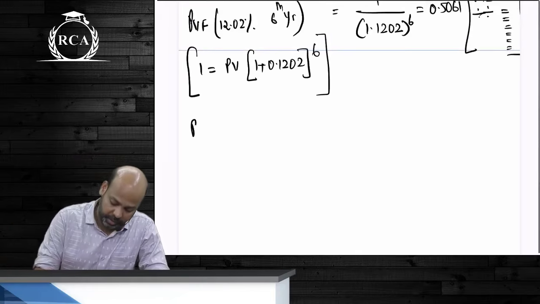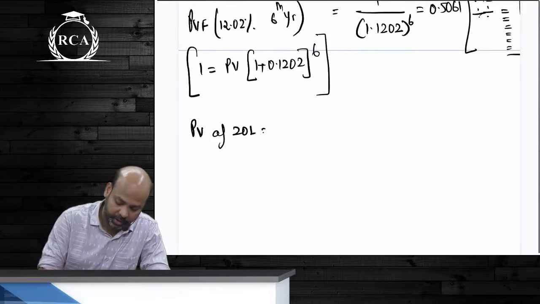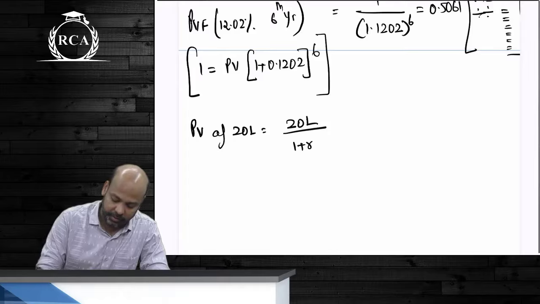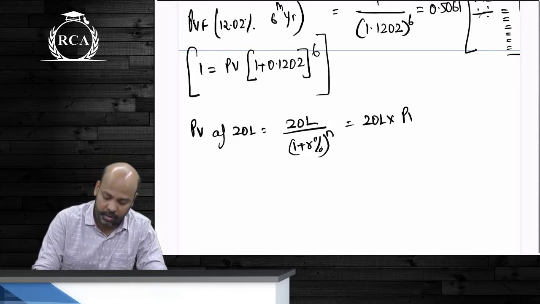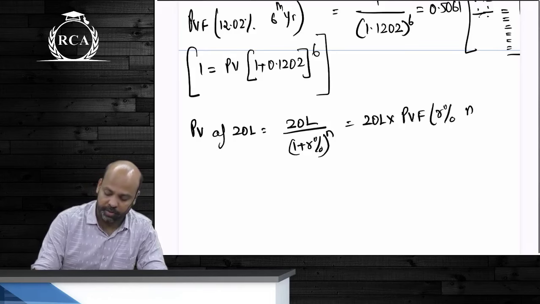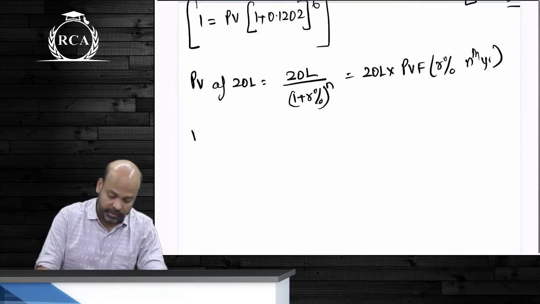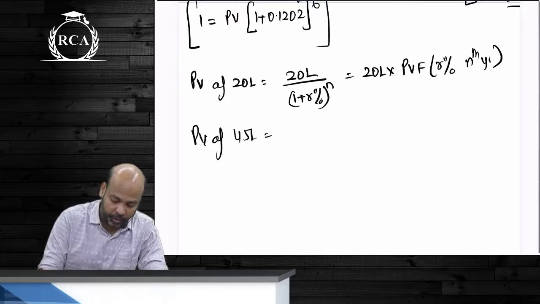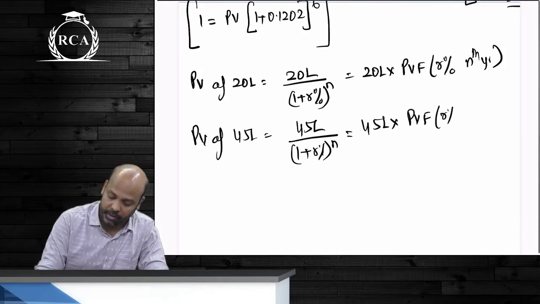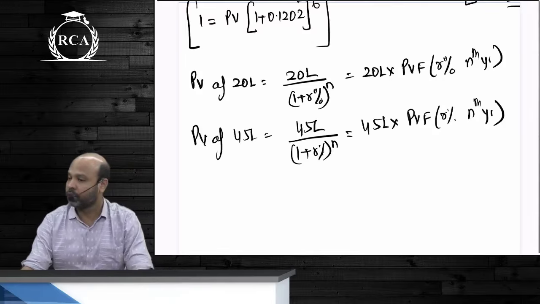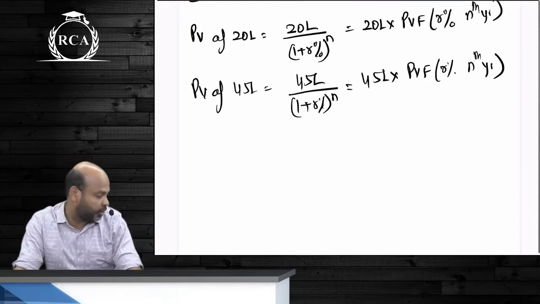Now let's say beta that we are computing, pay attention, we are computing present value of 20 lakhs. I will write 20 lakhs divided by 1 plus r% whole power n. I can also write this as 20 lakhs multiplied by present value factor at r% for the nth year. Likewise, if I am computing present value of say 45 lakhs, I am going to write 45 lakhs divided by 1 plus r% whole power n. This can also be written as 45 lakhs multiplied by present value factor at r% for the nth year. Are we understanding this? So we use present value factors in order to compute present value of any amount of cash flow. Is that clear? Copy these two also.